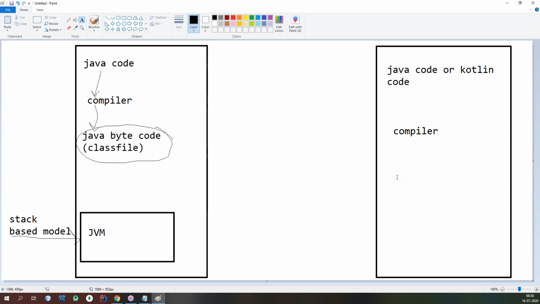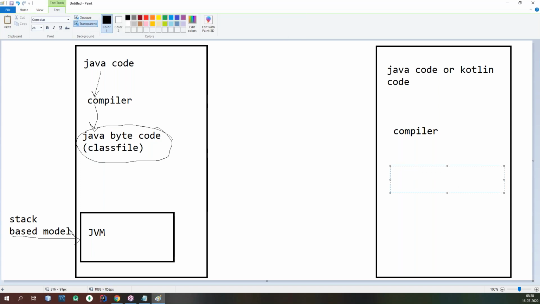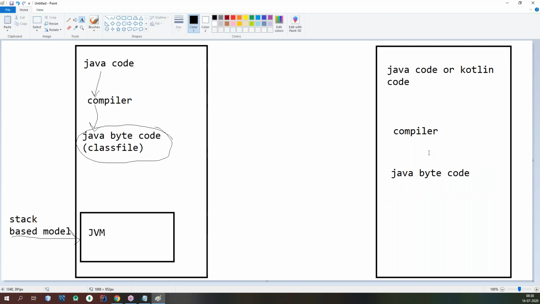The compiler translates that code into Java bytecode instructions temporarily. The Java compiler understands Java code and the Kotlin compiler understands Kotlin code, but ultimately you will get Java bytecode instructions only.